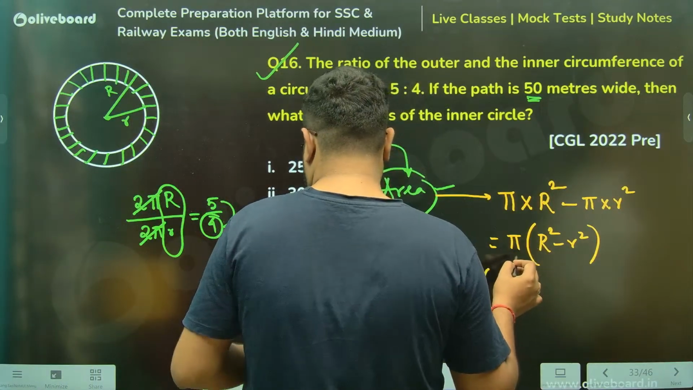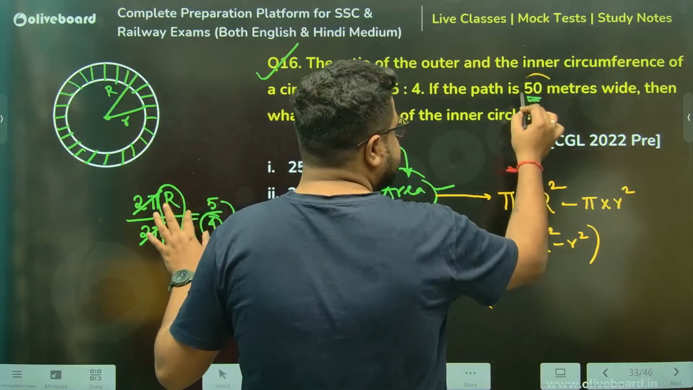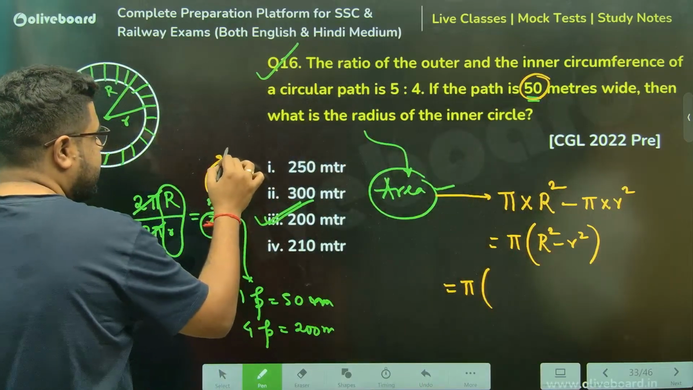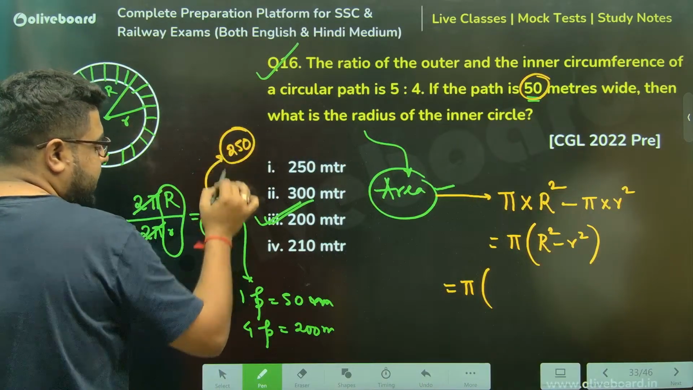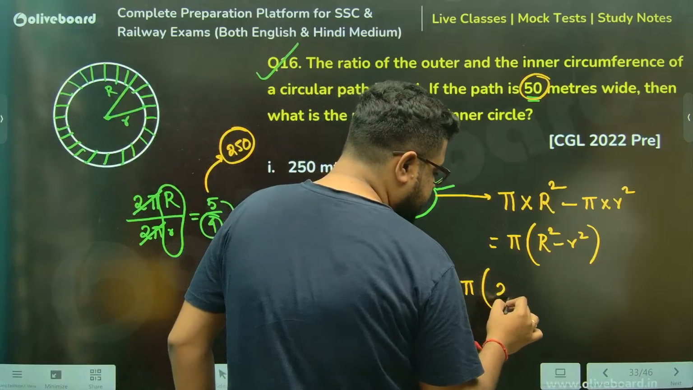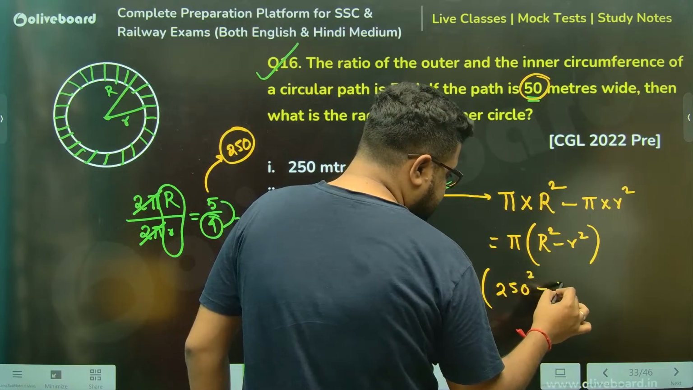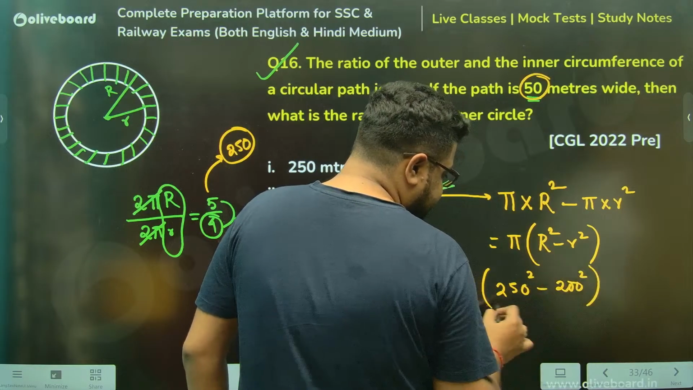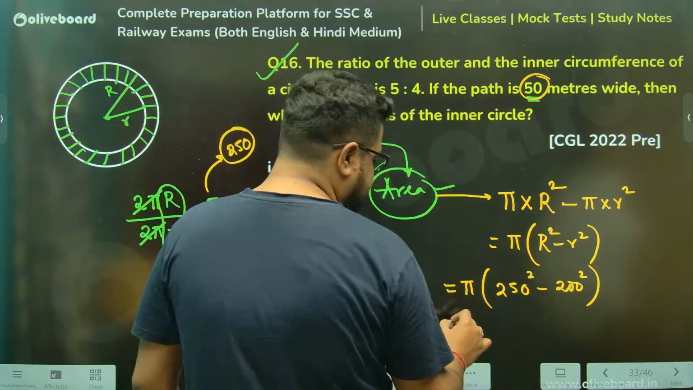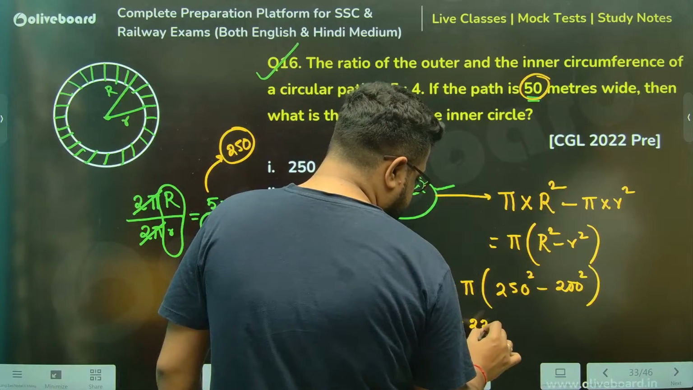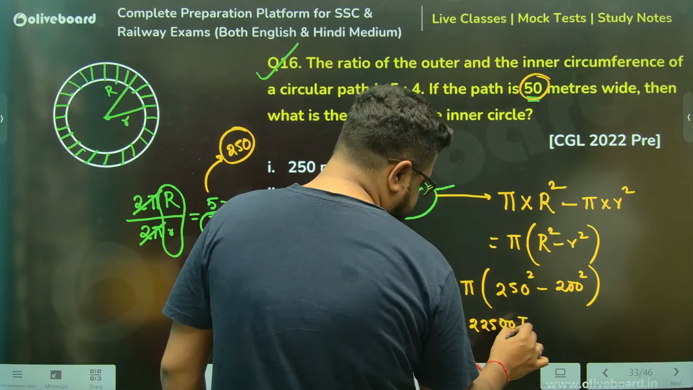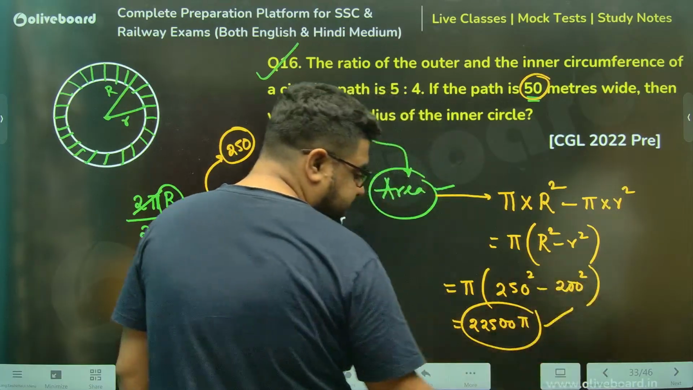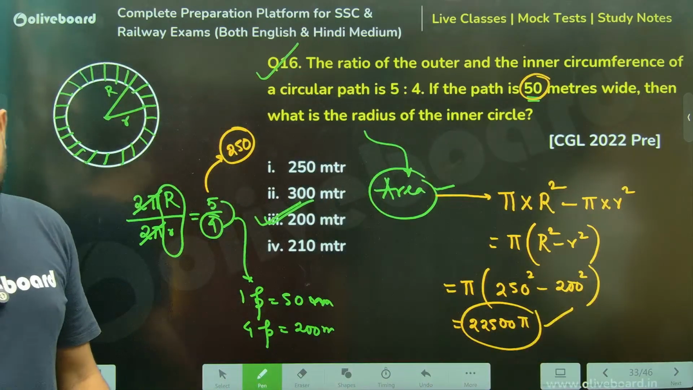Sir, every part is 5, so it was 50 meters. So 5 parts will be 250, and 250 and 200. So 250 square minus 200 square. 625 minus 400, meaning 225. 225 double zero pi. So 22,500 pi is most definitely your correct answer.